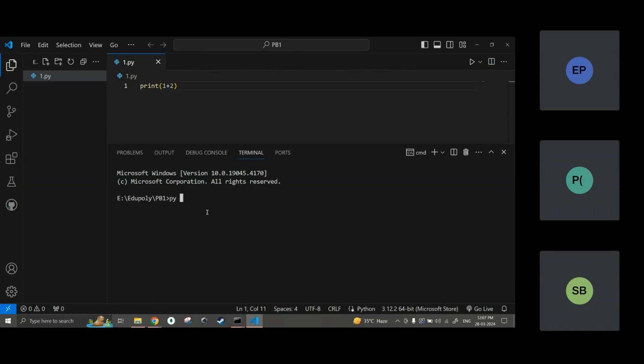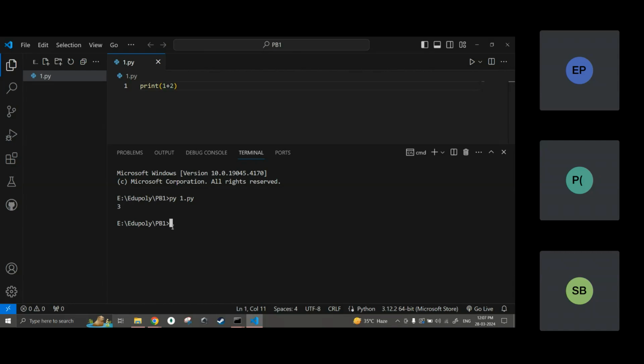Now I have to tell the interpreter which file I want to run. What is the name of the file? 1.py. So py space 1.py. By writing this line, I am telling the Python interpreter, please run the 1.py file. It will compile it and run it. So I press enter. What did I get in the output? 3. I got the output I wanted. I told it to print 1 plus 2, and it gave me 3. And immediately the code is over. If I change something in the file, I have to run py 1.py again.